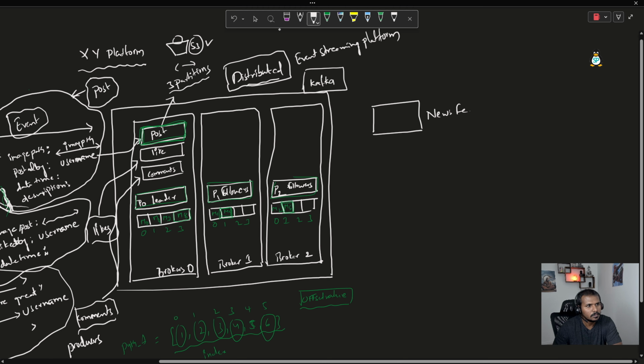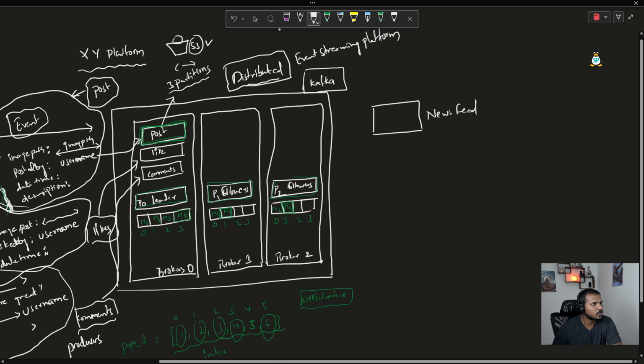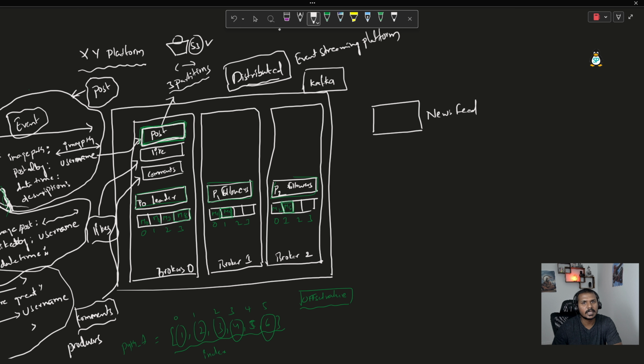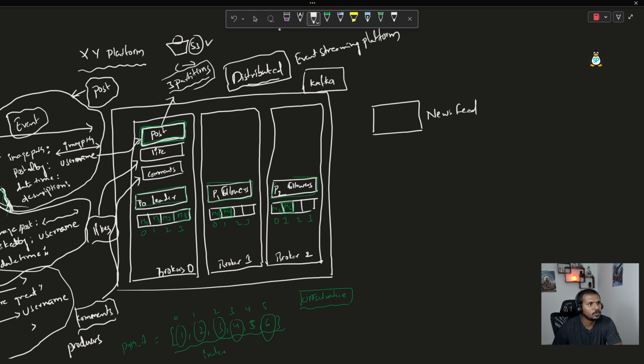And what is the whole purpose of this news feed? This news feed is going to read all the messages from the topic. So how exactly is it going to read the messages? This news feed will know what is the topic name and then where exactly it has to read the data. So for the post topic, we have 3 partitions, so the max number of workers I can have on the news feed is up to 3 workers.